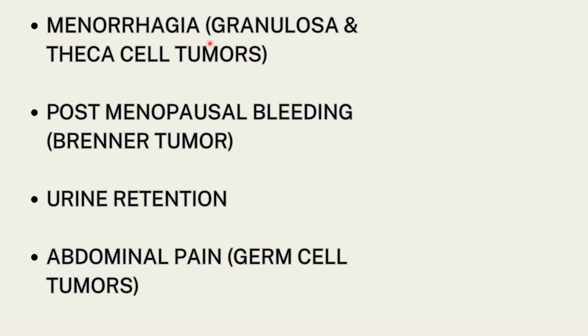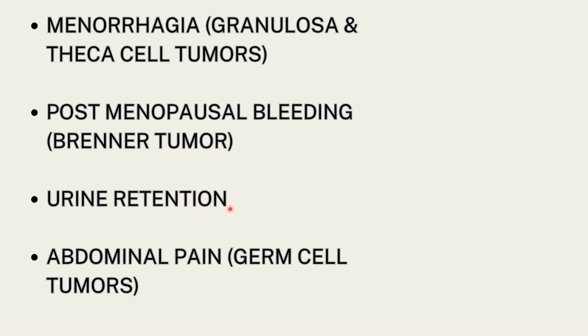Menorrhagia is not particularly seen in epithelial ovarian cancers, but is very commonly seen in granulosa and theca cell tumors. The reason, we know, is that these tumors produce estrogen. Estrogen leads to increased endometrial proliferation and abnormal uterine bleeding. So that is why we can see menorrhagia usually in granulosa theca cell tumors. Postmenopausal bleeding, again, is not a common feature seen in epithelial ovarian tumor. We can see it in Brenner tumor.